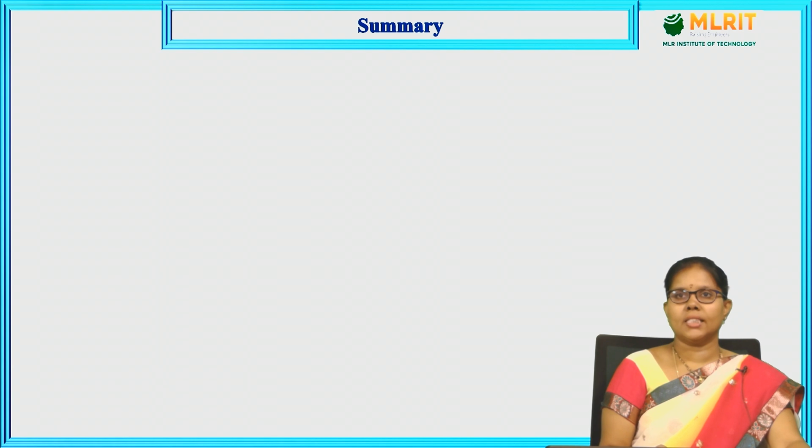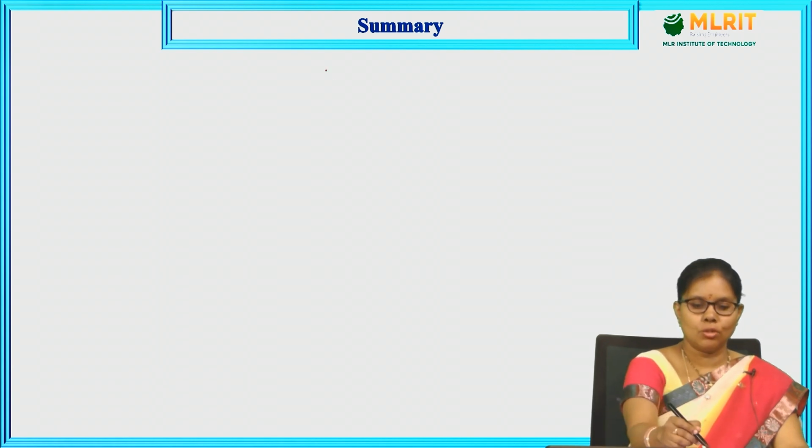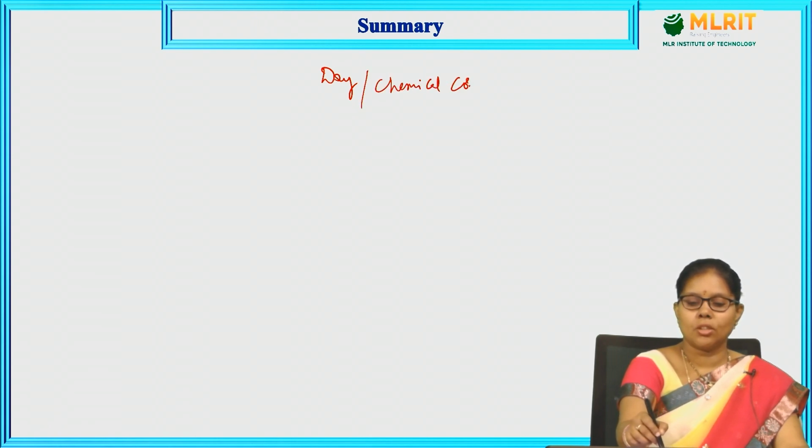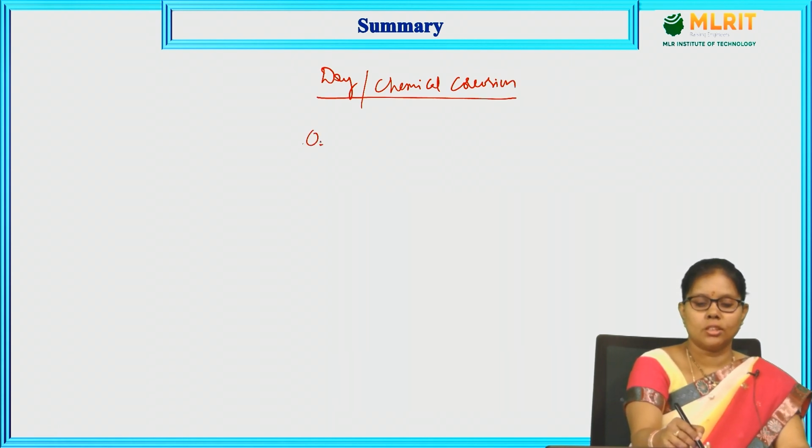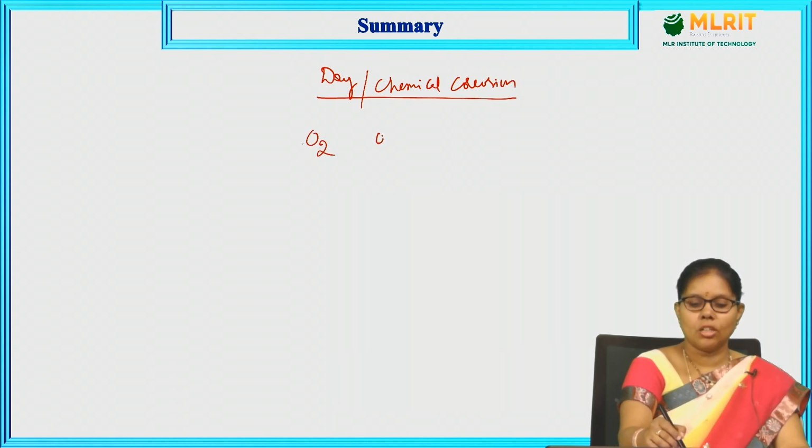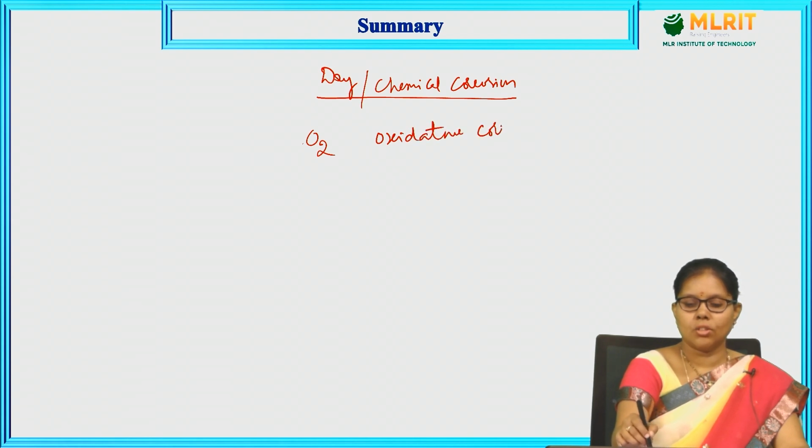Corrosion in the absence of moisture. In today's class, we have discussed dry corrosion, which is also called the direct chemical attack theory of corrosion, or chemical corrosion. Here, we have seen corrosion due to oxygen, which is called oxidative corrosion.